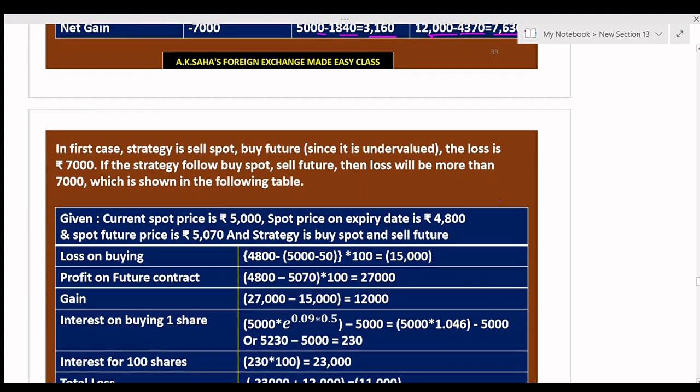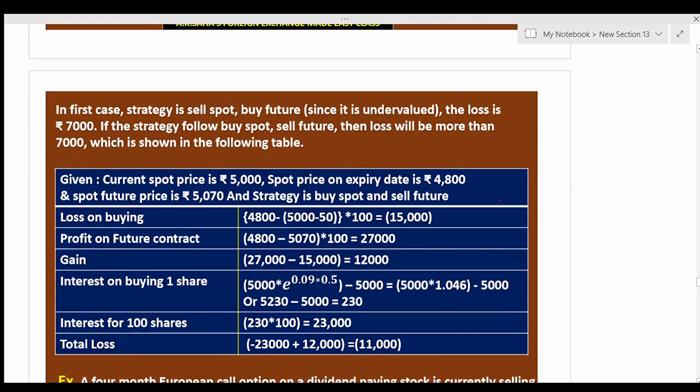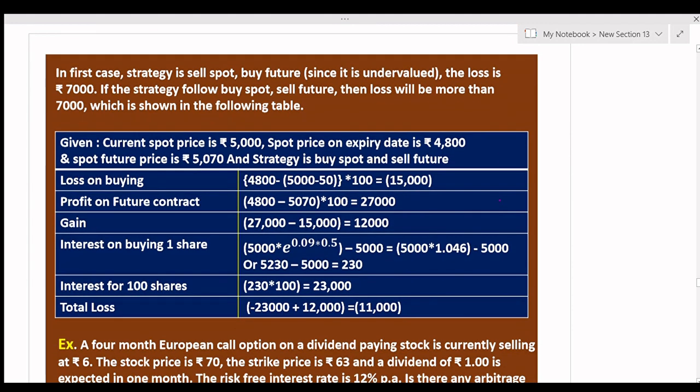Now one question may arise. In the first case, we sell spot and buy future because it is undervalued, and the loss is rupees 7,000. If the strategy followed is buy spot and sell future, then what will happen? The loss will be more than 7,000, which is shown in the following table.